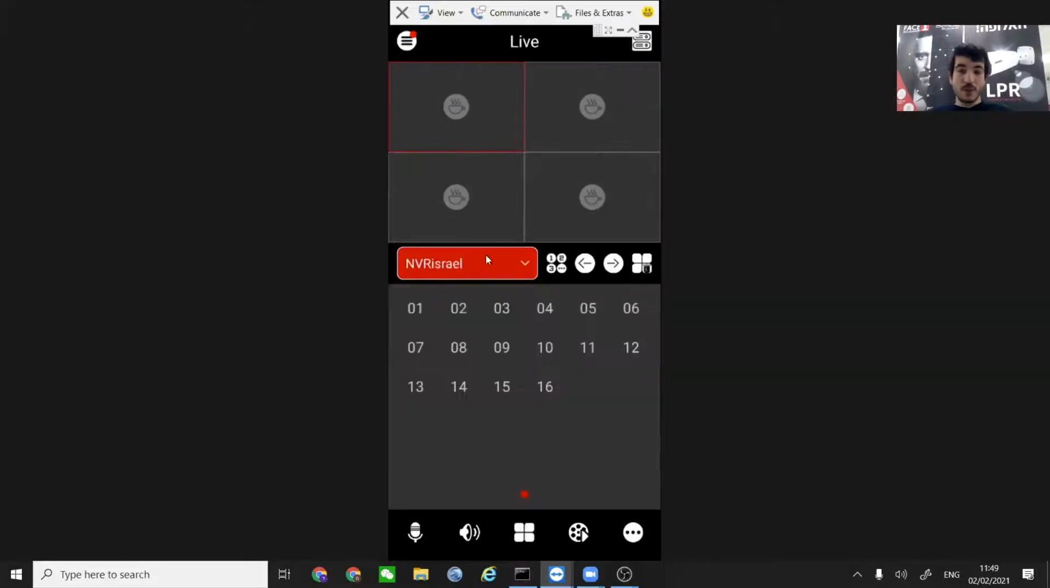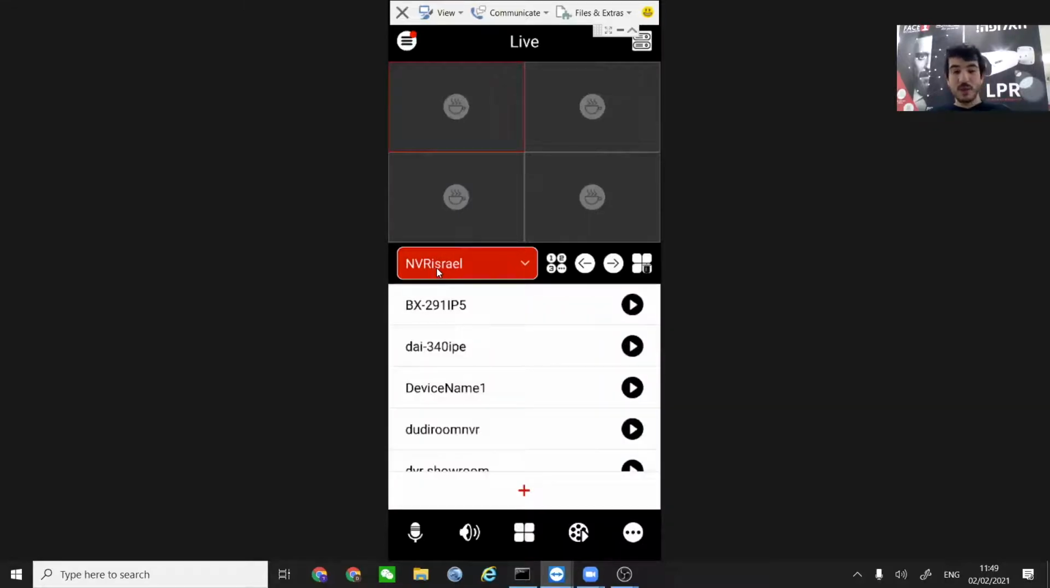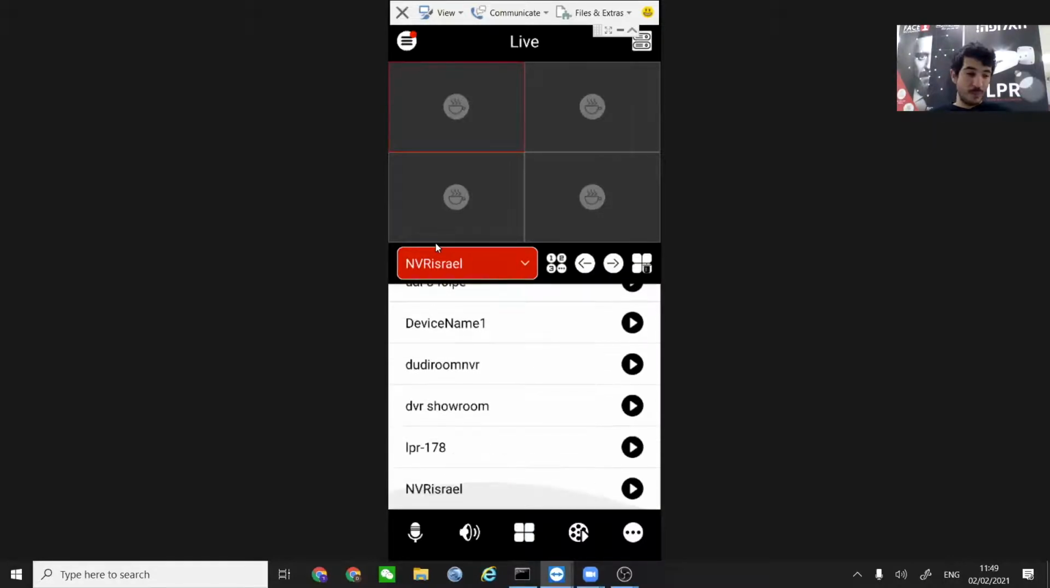We can also see the NVRs right here. We can see the NVRs that are currently connected, actually the devices, the NVRs and cameras that are currently connected into the application.